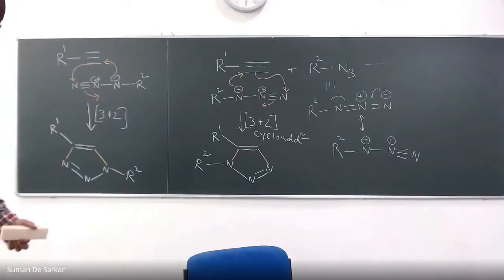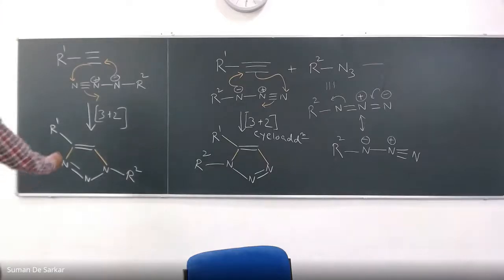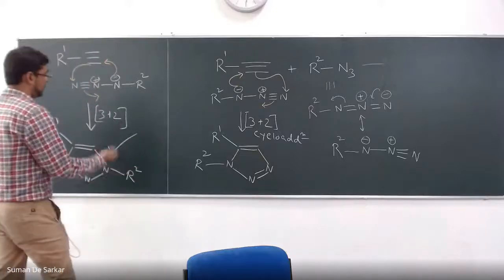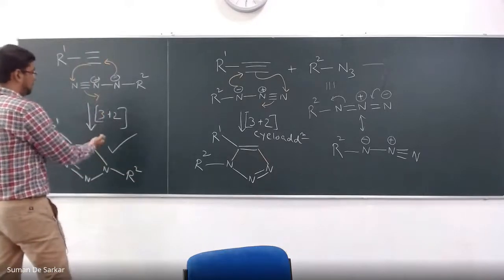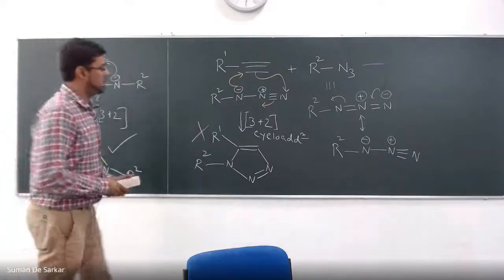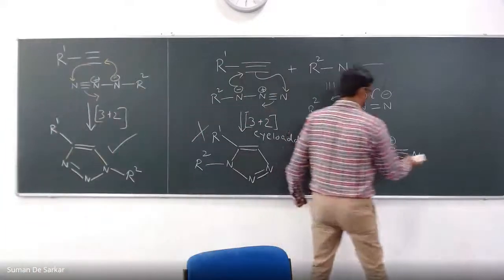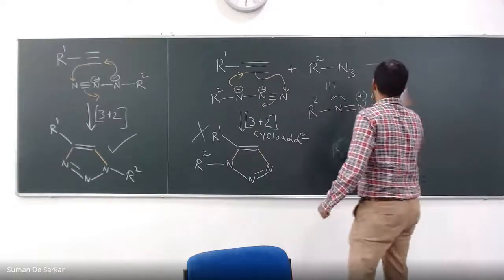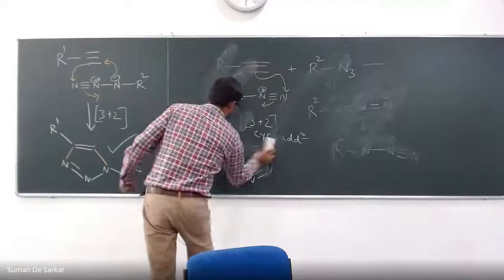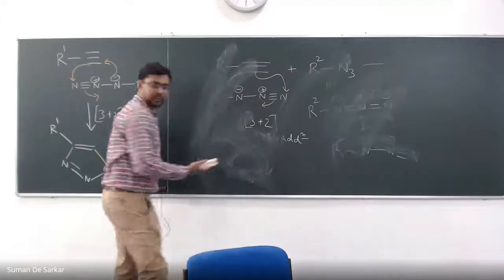Already before going there, let me tell you which regioisomer actually forms using copper. It's basically this one. With copper, this one. Without copper, if you heat, both will form, but with copper, only this one will form. This one will not form. Okay, let's see why. With copper, the mechanism is a little bit different.